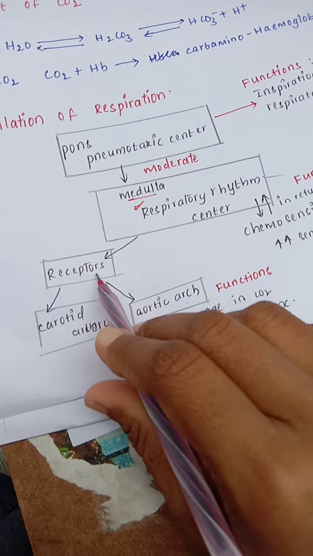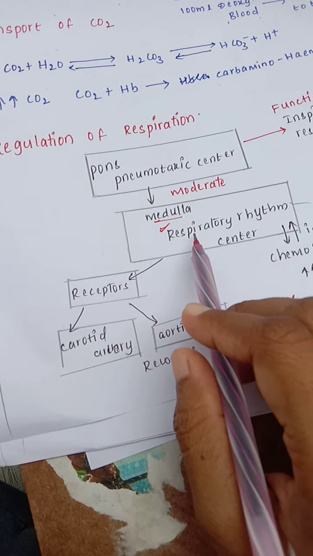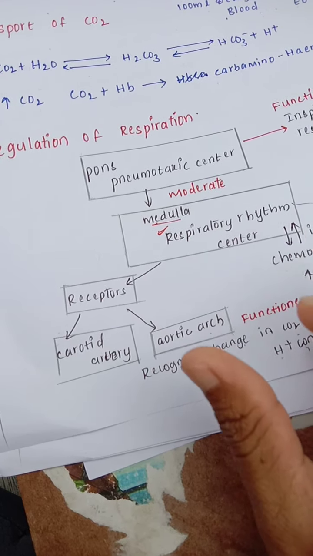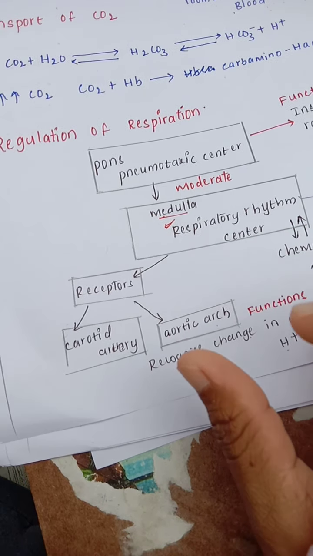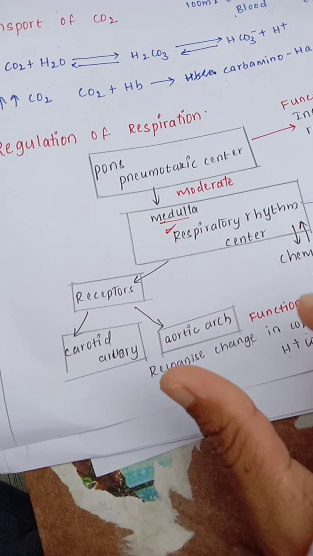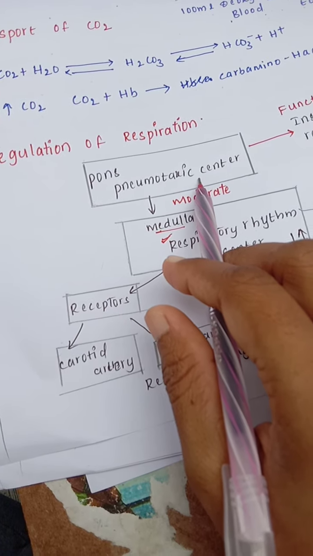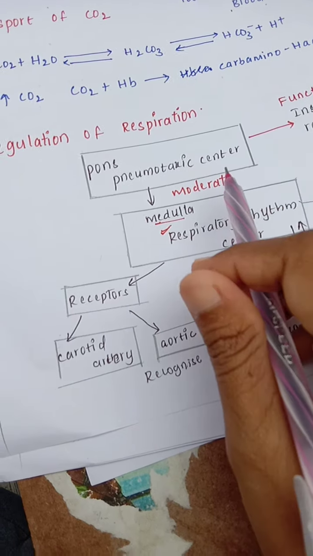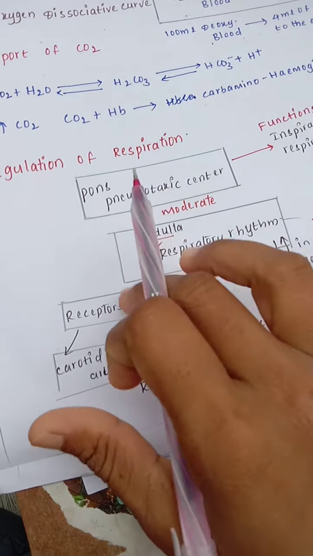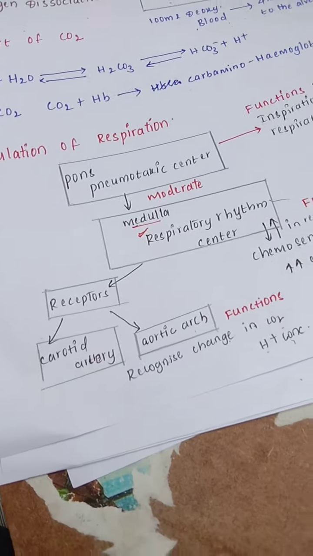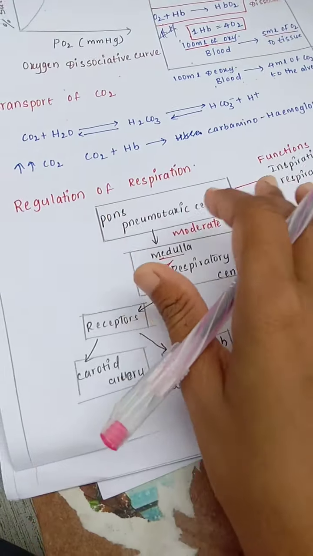ions. So the receptors and also this respiratory center, when there is more carbon dioxide, will respond to that and cause stimulation of the pneumothoracic center, and there is a decrease in the inspiration and the respiratory rate will be changed. This is the function of the pneumothoracic center and the respiratory center. This is the regulation of respiration.